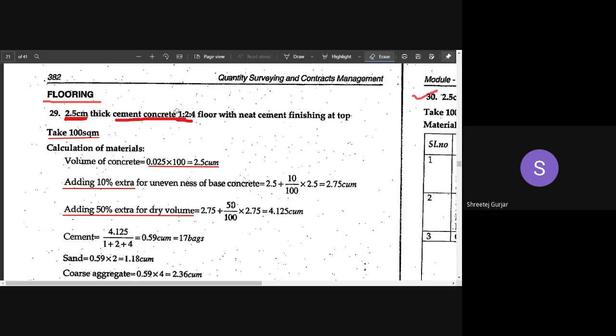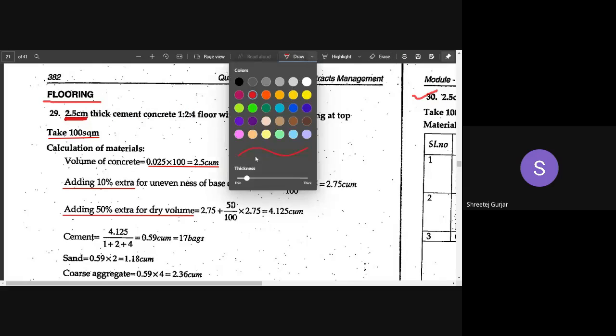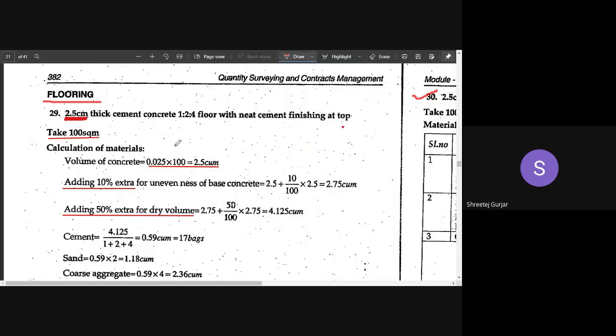Now we will look into how we calculate. 100 square meters is the surface area of the concrete required, and the thickness of this layer is 2.5 centimeter. So area into thickness will give you the volume of concrete that is required.